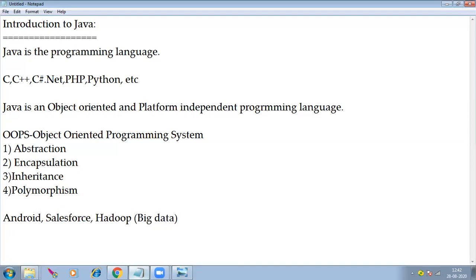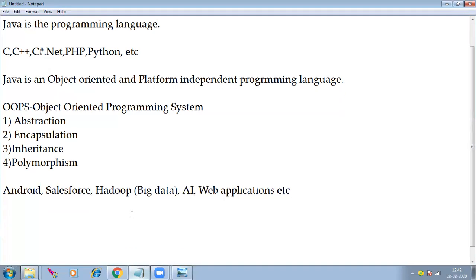Okay, and like that, Java we can also use in artificial intelligence. Java we can also use to design web applications, etc. In real time, Java can be used in different technologies to design different applications. Next, after learning core Java, you can go for Android or Salesforce, or you can also learn Hadoop like that.